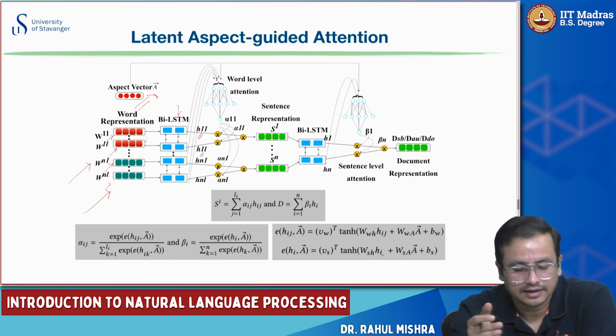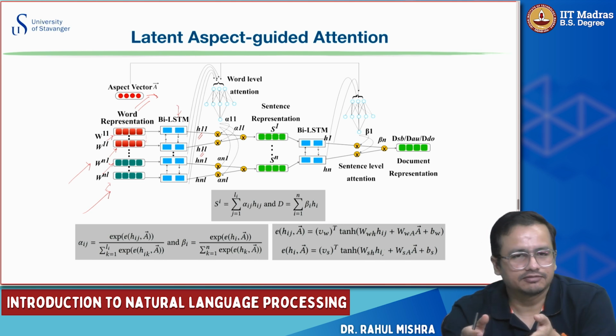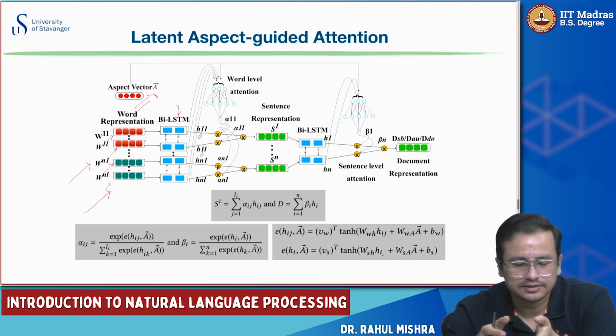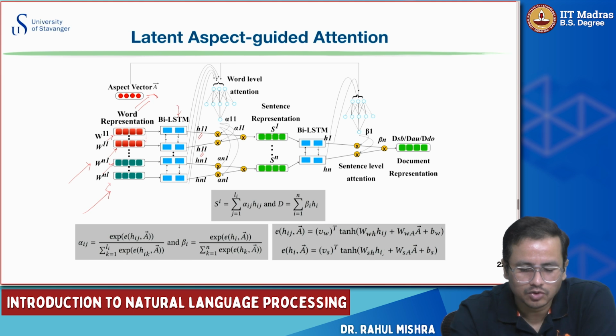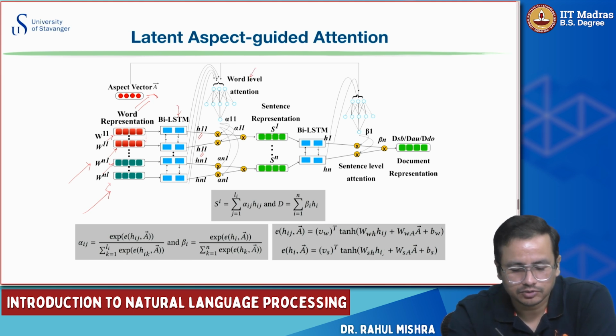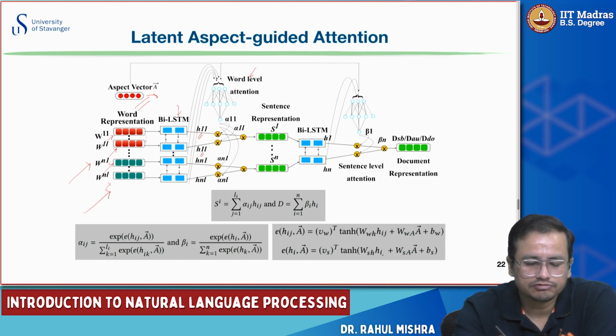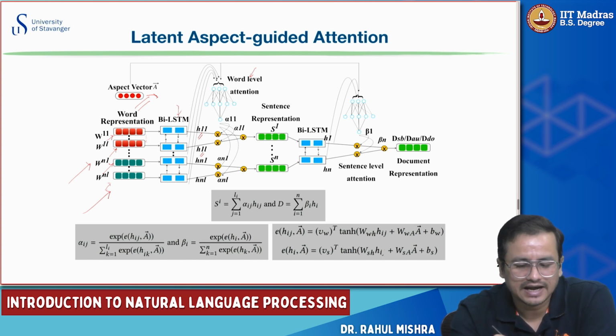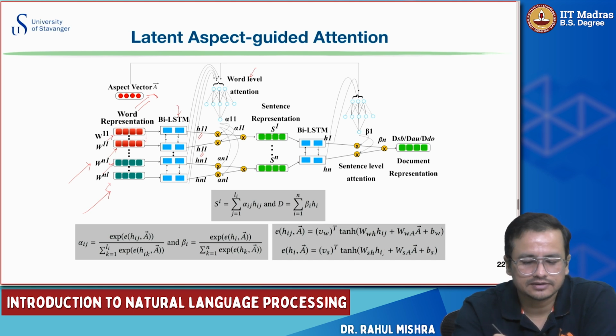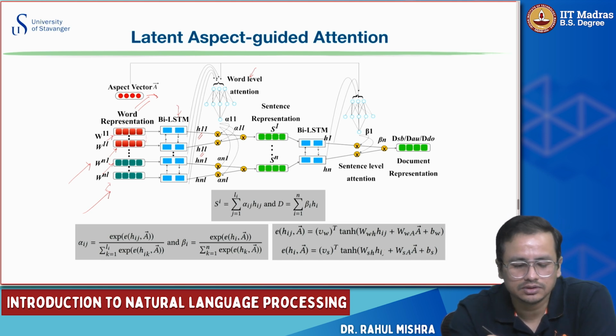Then, given these hidden states, we recently covered in RNN, and also in today's lecture, how you can compute a vanilla attention with given hidden states of the LSTM. Each of these hidden states goes into a tiny neural net with, let's say, a ReLU activation, and this aspect vector also goes in. This is the additional thing. We had discussed attention with no aspect vector, but here there is an aspect vector, and I'll tell you the intuition or logic behind it, why we need it.